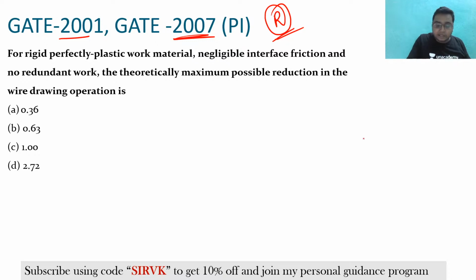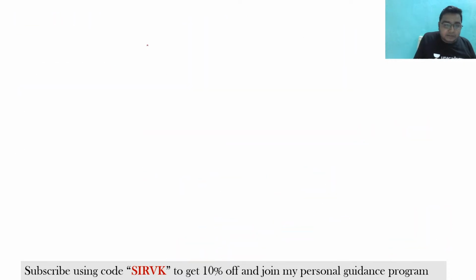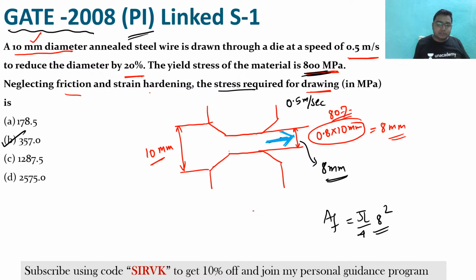But for you, again, I am telling you, my dear friend, see here. What is wire drawing? This is a wire drawing process. You are pulling this wire, and this is the final wire that you are getting, the final dimension. You are pulling this wire from this direction, so basically you are applying the force on the final dimension in the case of wire drawing.